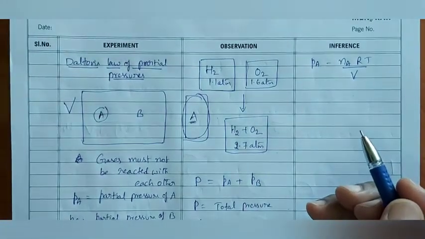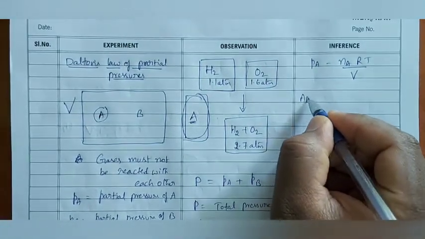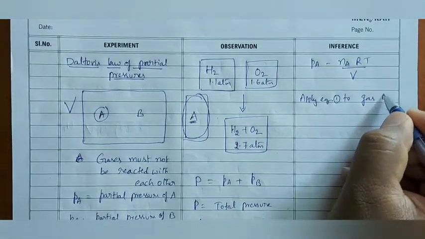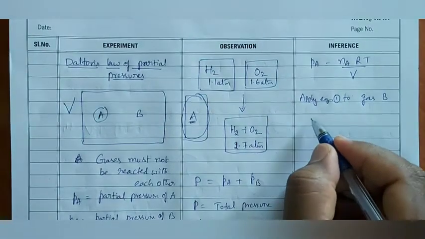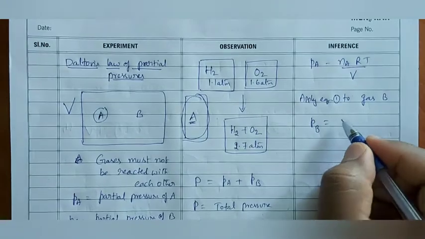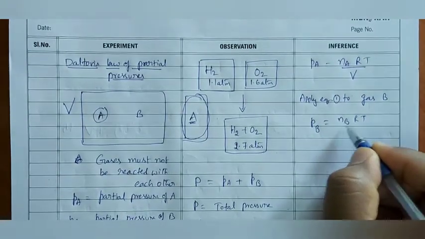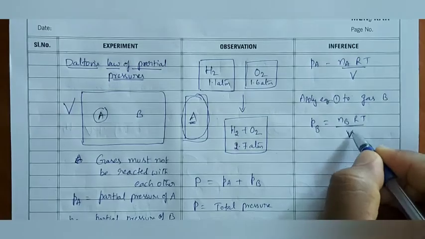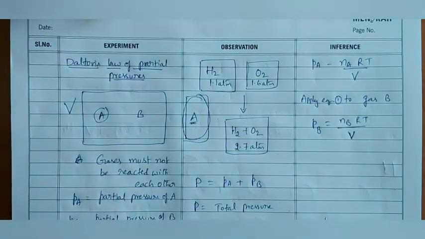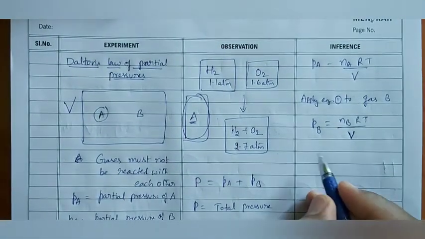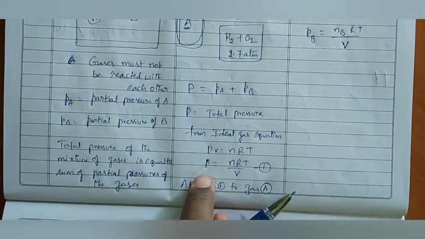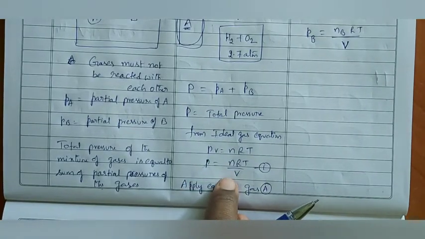Same, apply equation 1 to gas B. Then we can write it as PB is equal to nB into RT by V. Is it correct, ma? Next, what is meant by equation 1? This one, ma. PV is equal to nRT, we got P is equal to n into RT by V, na? That is.